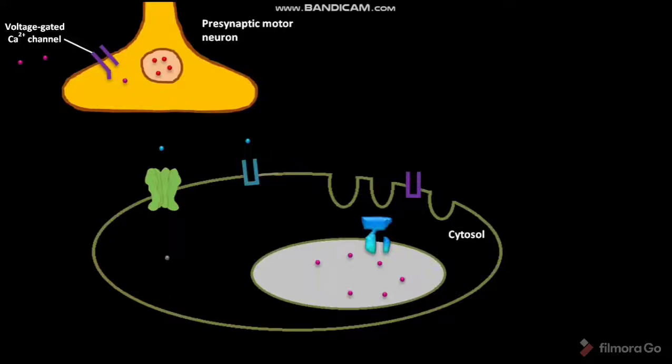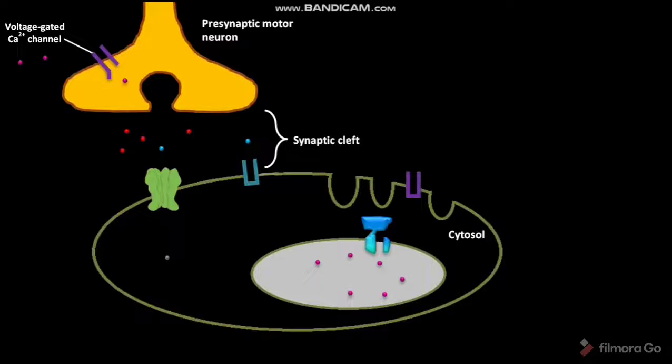The entry of Ca2+ ions induces the synaptic vesicle containing acetylcholines to fuse with the plasma membrane of the presynaptic motor neuron.